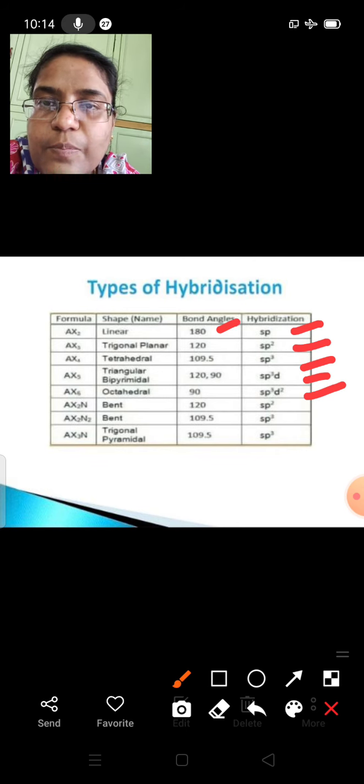So the electronic configuration of carbon is 2s2 and 2p2. Two electrons are present in the 2s orbital, 1 electron in 2px and 1 electron in 2py, and the 2pz orbital is empty. This is the configuration of the carbon atom at ground level.